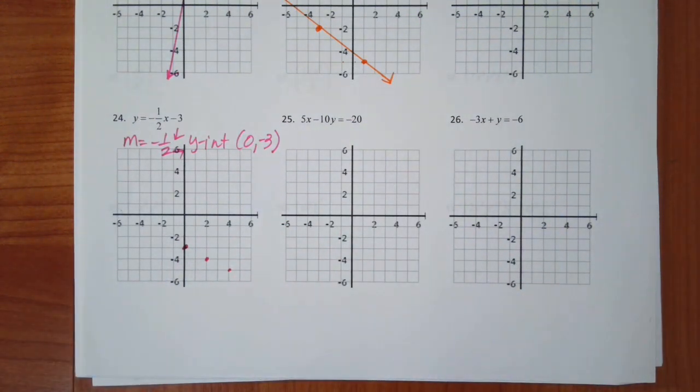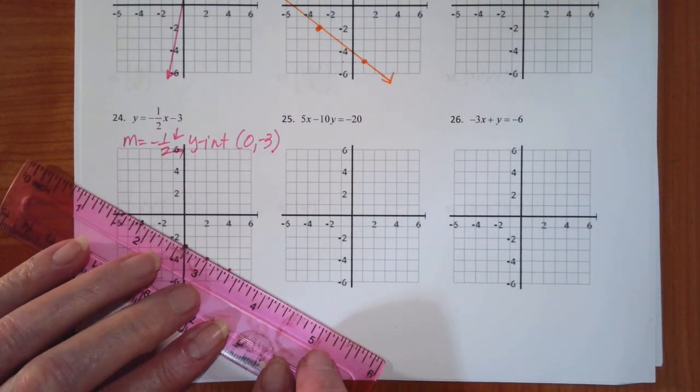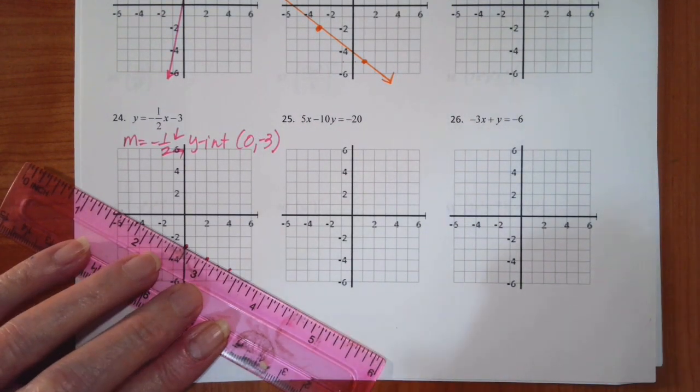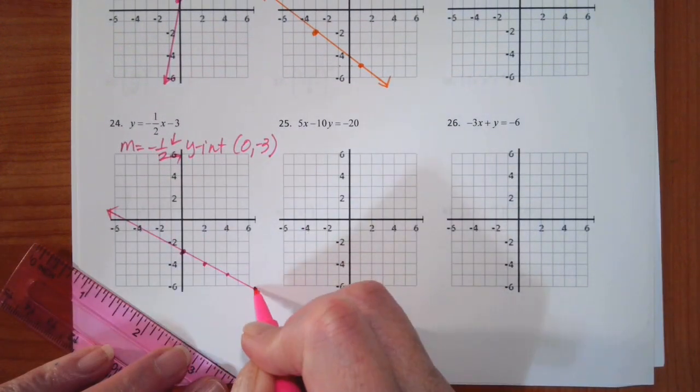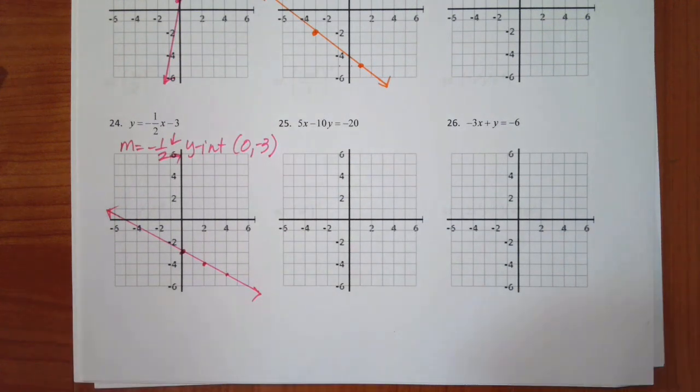It's not necessary. Uh-oh, I dropped my ruler. Draw my line through my dots. Okay.